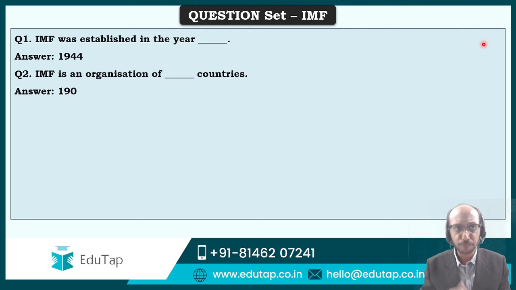It may so happen that a couple of months down the line or maybe a few quarters down the line, the number may go from being 190 to 191, maybe because some new country has been added. So at that point of time, what you need to note is that you need to keep yourself updated with current affairs.